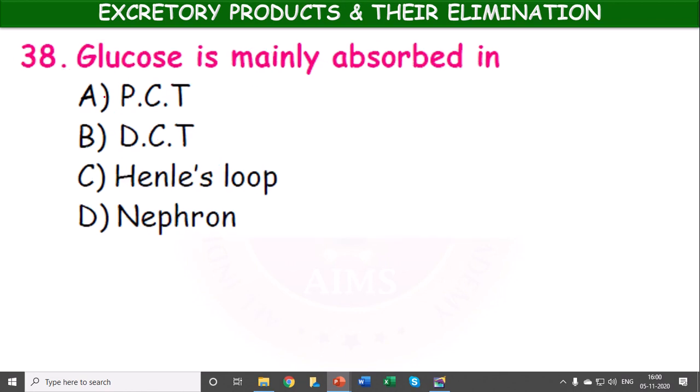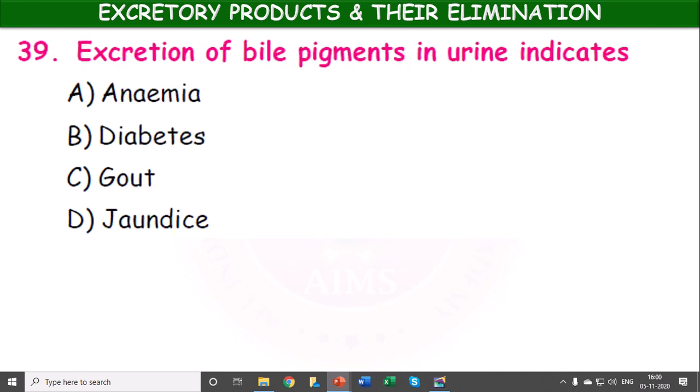Glucose is mainly absorbed in PCT, DCT, means proximal convoluted tubule, distal convoluted tubule, loop of Henle, nephron. So it occurs in the Bowman's capsule. Bowman's capsule is a part of nephron, so nephron. Excretion of bile pigments in the urine indicates anemia, diabetes, gout, jaundice. It is the jaundice yellow pigment which is excreted in the urine.